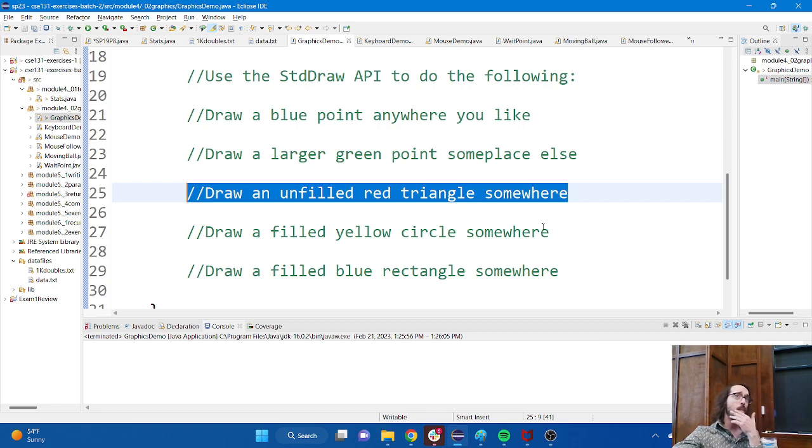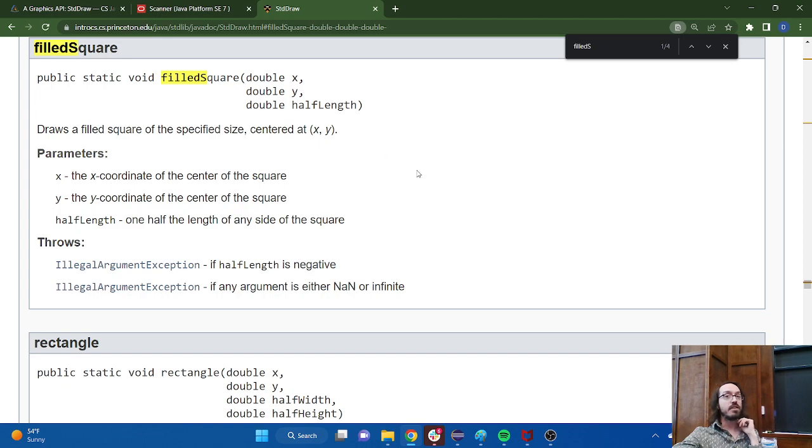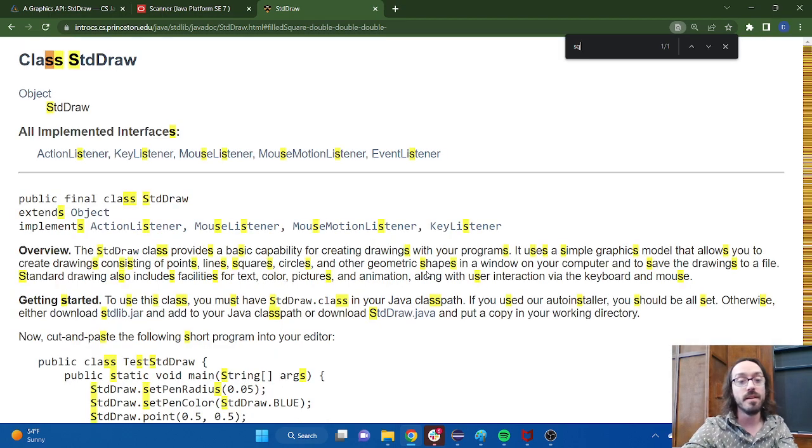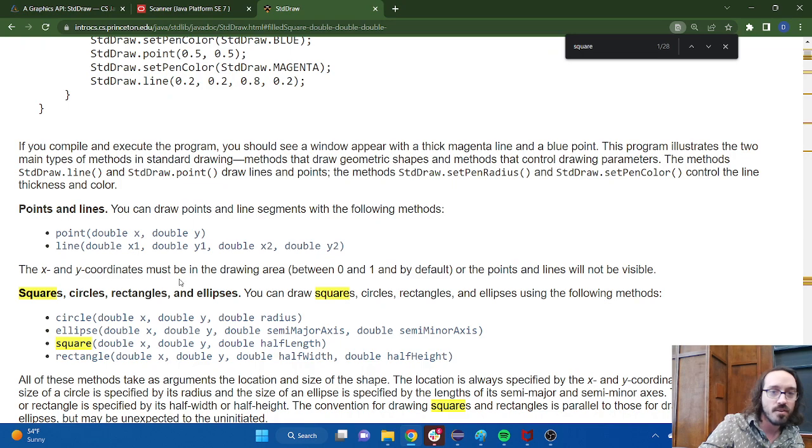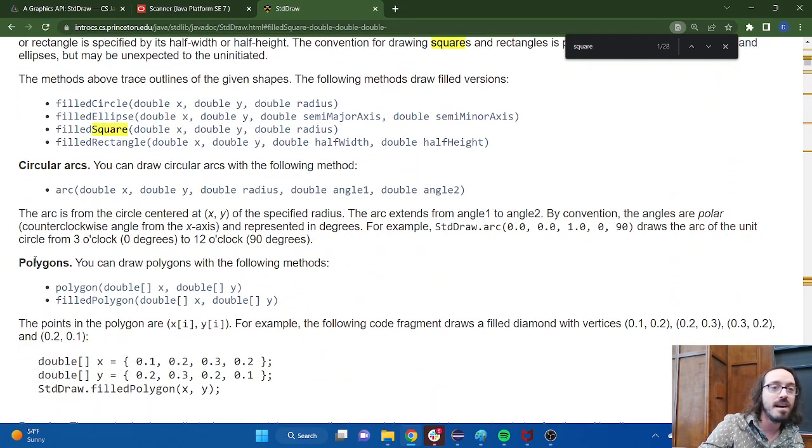So I really hope your first inclination would be to do something like this, to go to the Standard Draw API and maybe do a search for triangle, right? Whoops. The word triangle does not appear anywhere in this document. Square does. We saw squares. Here it says right in the overview, points, lines, squares, circles, and other geometric shapes. Well, but how? Squares, circles, rectangles, ellipses, circular arcs. Ah, polygons. Triangles are polygons.